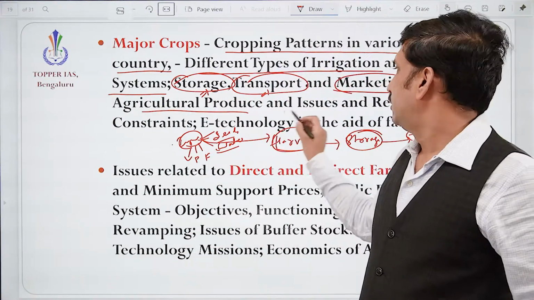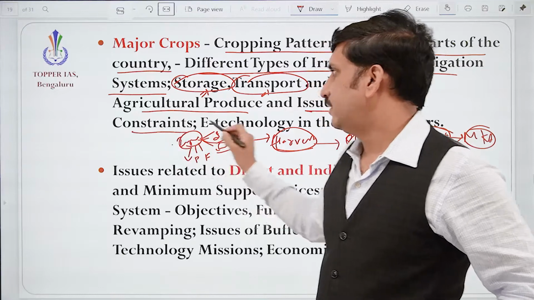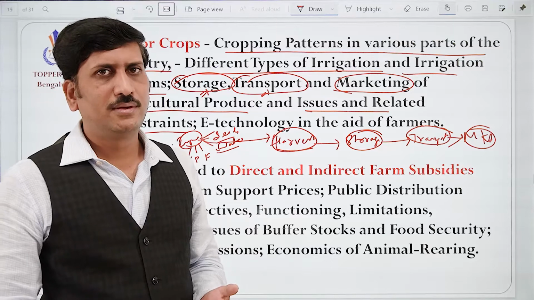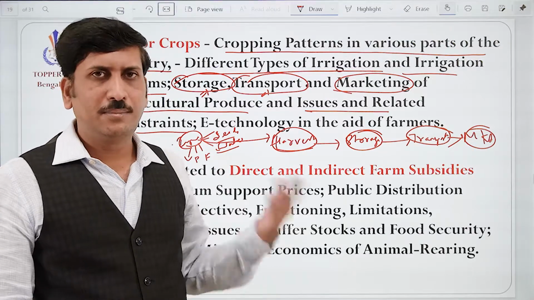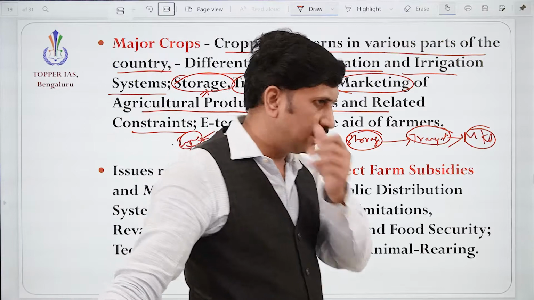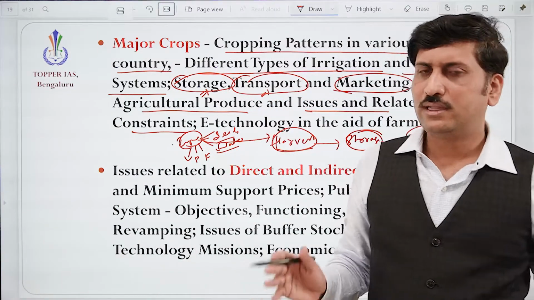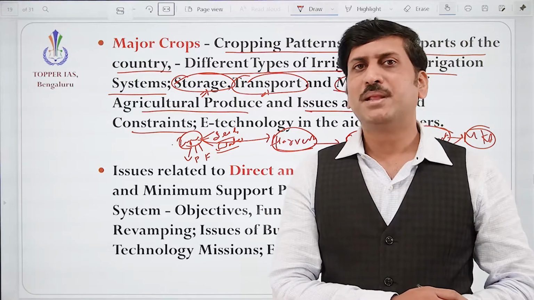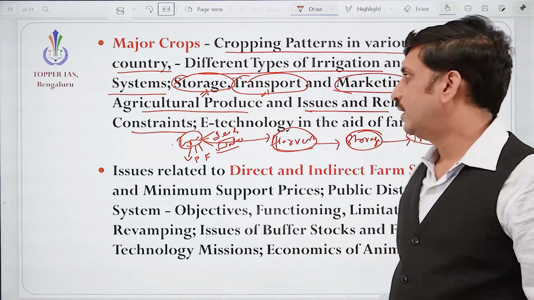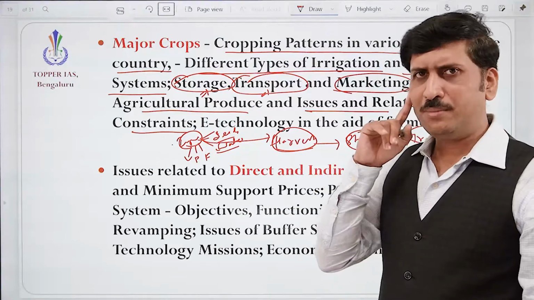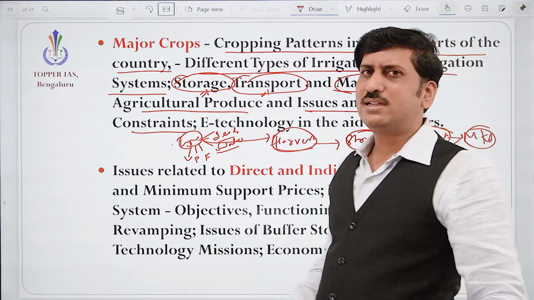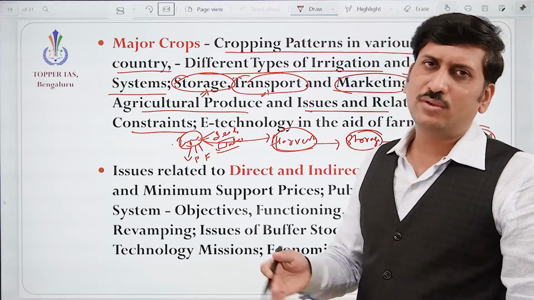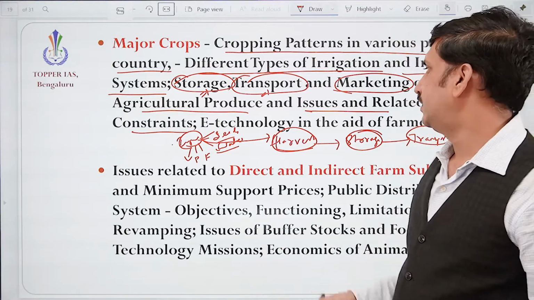And issues related to constraints, whether to sell in an APMC market only or anywhere outside the market. The farm bills are in place, and they are talking about not only selling the produce in the APMC markets, you can sell anywhere in India, right? Anyway, what is the problem associated with those constraints? We need to understand that, whether it's good or bad. It will always be in the news in one form or another. Yes, we have to understand that.